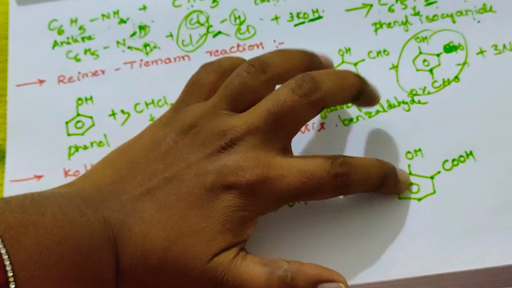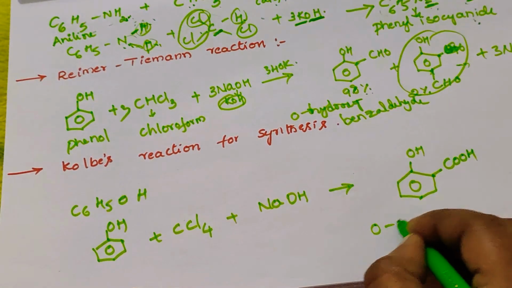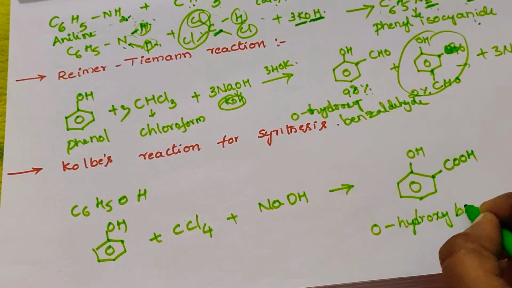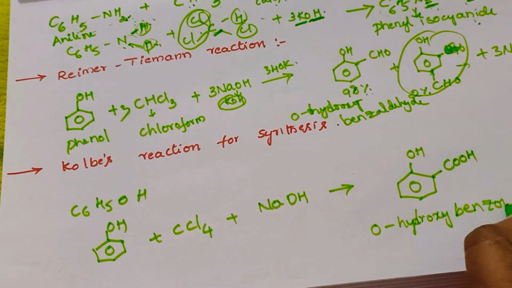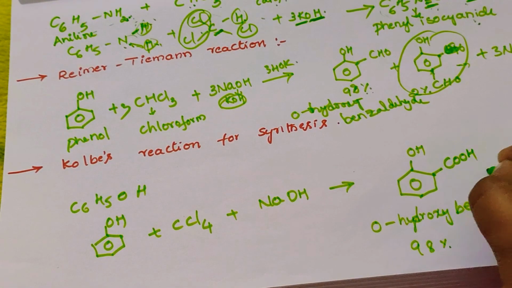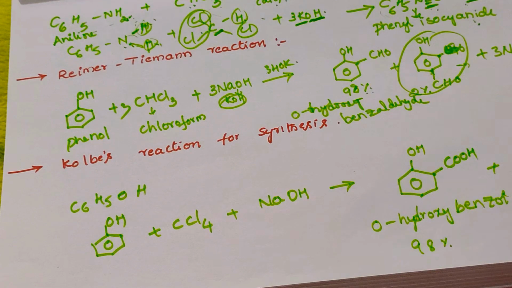In the ortho position, the OH group is present, so I have written it as orthohydroxybenzoic acid. 98% orthohydroxybenzoic acid is formed, and the remaining 2% is parahydroxybenzoic acid. These compounds are separated using steam distillation.